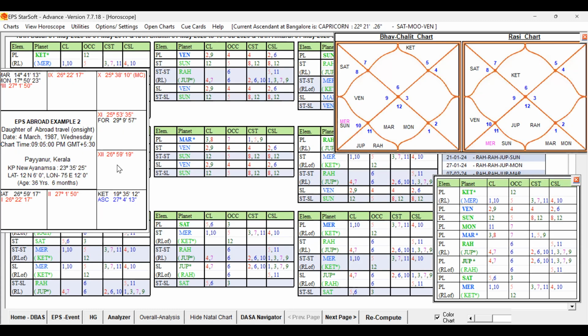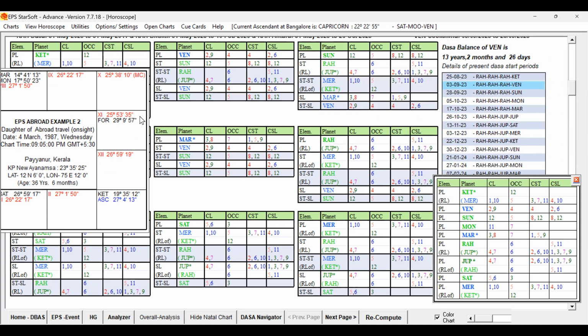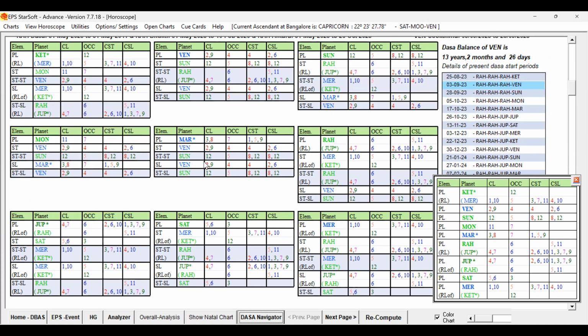So if that native traveled abroad during that, let me close this one. Let me tell the date, which month she traveled for. She traveled abroad for 2 months. First foreign on-site, June 2015.